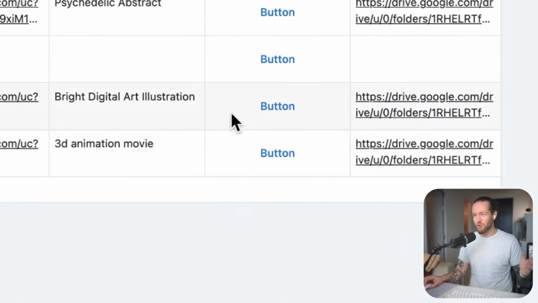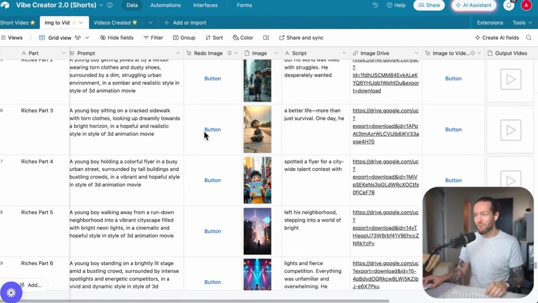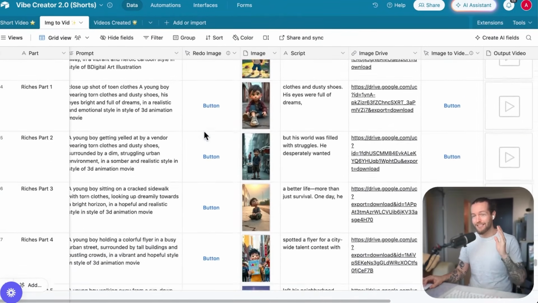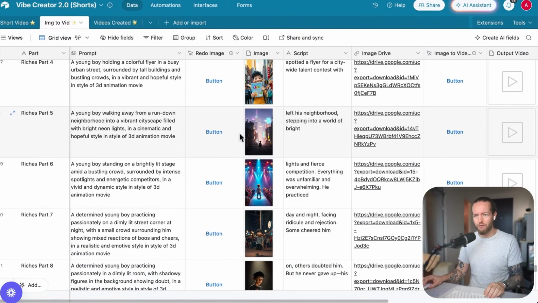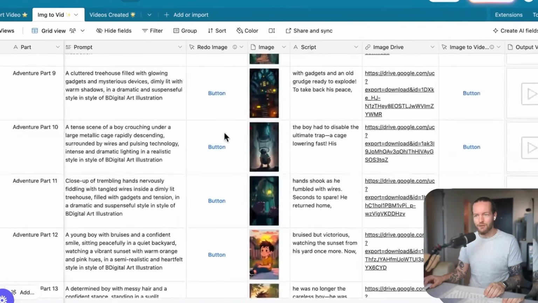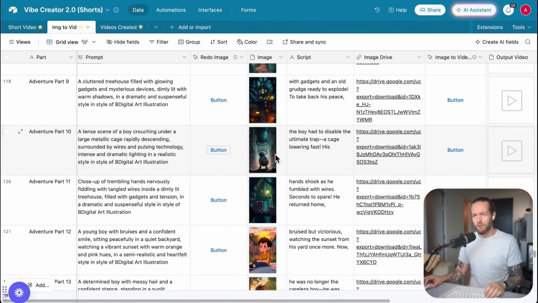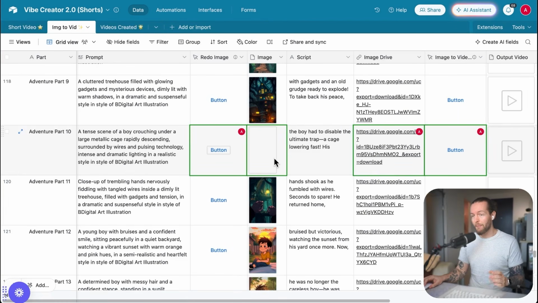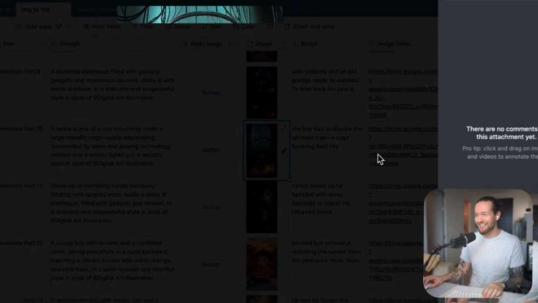That splits the script into 15 different parts. That then turns into these beautiful images, all in this nice layout for you. If you want to change the image itself, you can easily click on the redo image button. So say this one, for example, in just a couple of seconds is going to create a new image for us that may look better, may look worse. I actually really like this image.